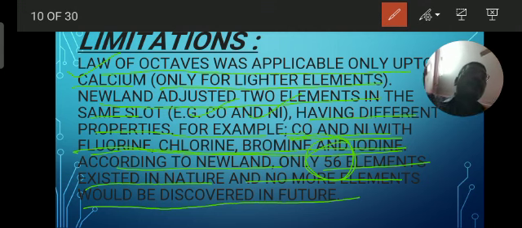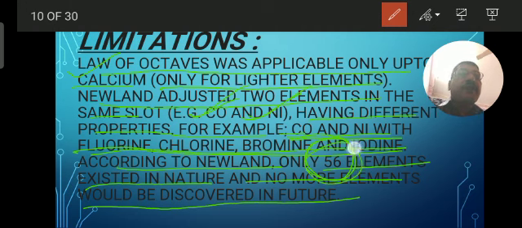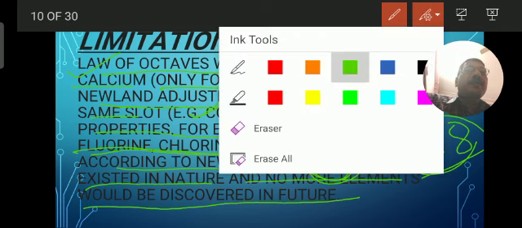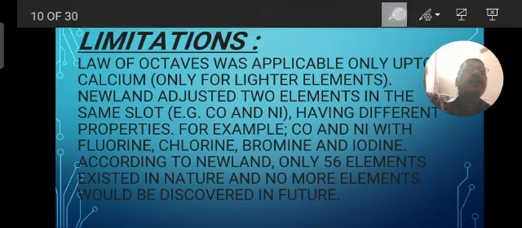Okay, students, so these are the major drawbacks of Newland's octave. First, he kept two elements in the same slot, in the same group, and he thought that only 56 elements existed in nature, which was not right, and at present we have 118 elements known to us. So the Dobereiner triads classification failed, and Newland's also failed. After that came Mendeleev's classification of elements. Understand, students? We'll meet in another class. Okay.